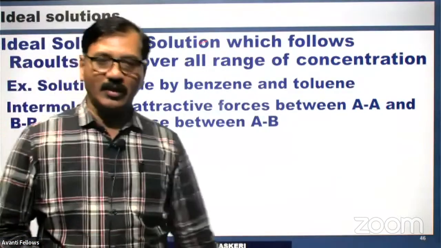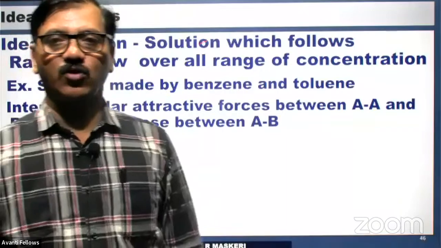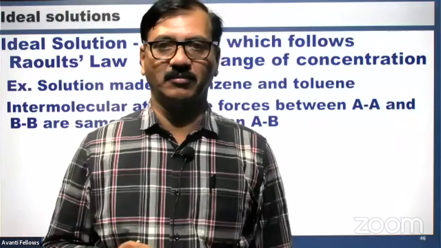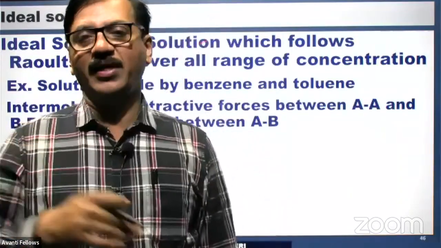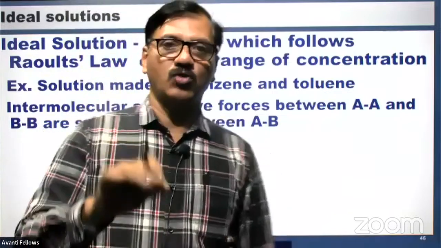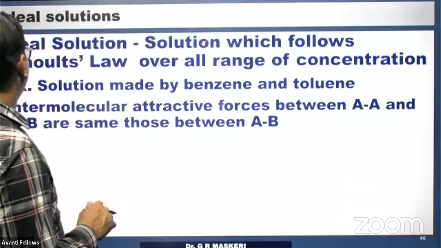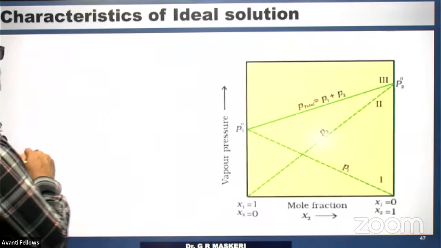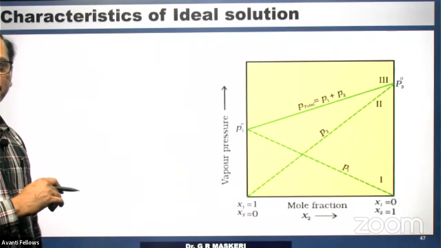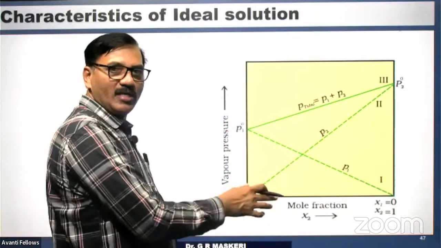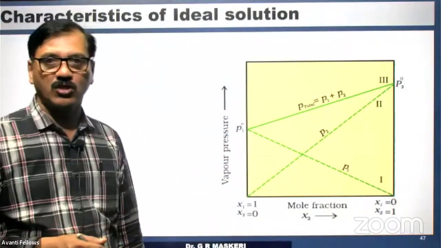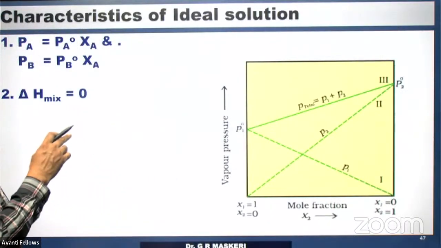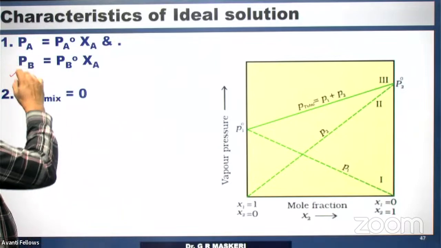As I told you, the conditions of solubility: the interaction between solute and solute, AA interaction, interaction between solvent and solvent, BB interaction, and interaction between solute and solvent, AB interaction. If all these interactions are the same, then solutions are easily formed, right? So that is a condition for creating an ideal solution. Now, which are the characteristics of an ideal solution? If Raoult's law is obeyed, this graph is also obeyed. This is from Raoult's law, right?